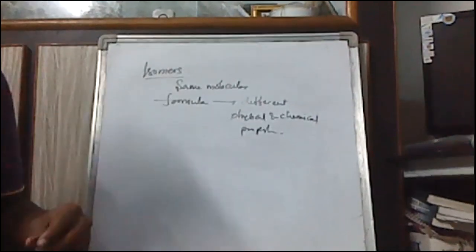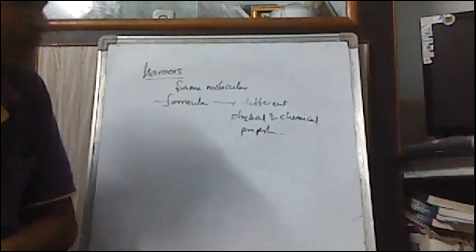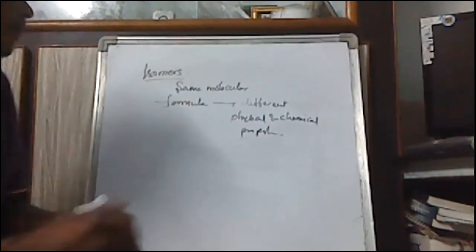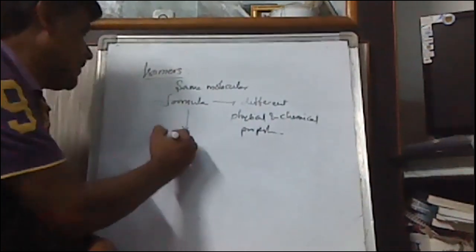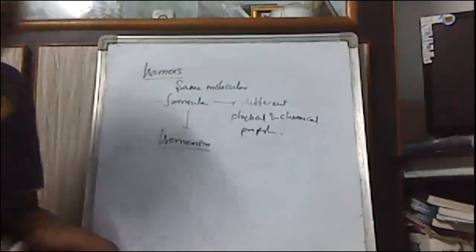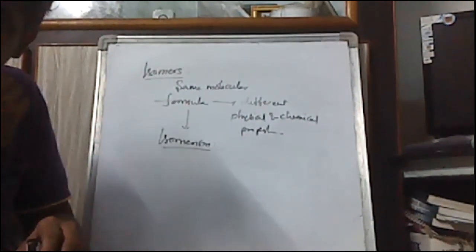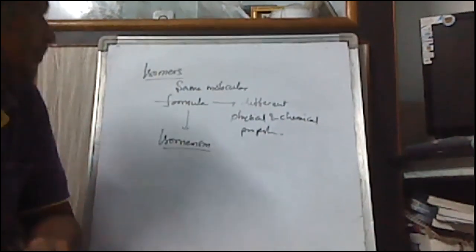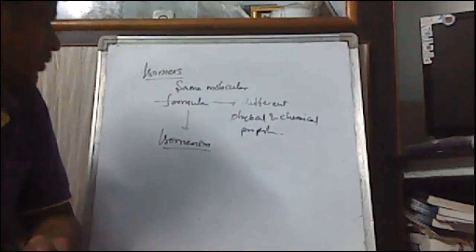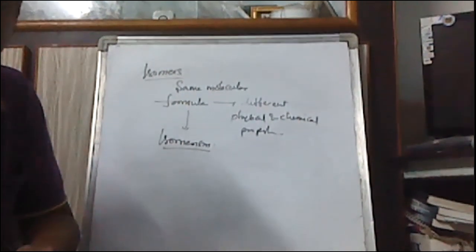The compounds having the same molecular formula but exhibiting different physical and chemical properties are called isomers, and the phenomenon we call isomerism.